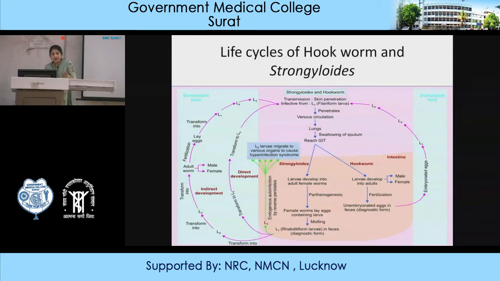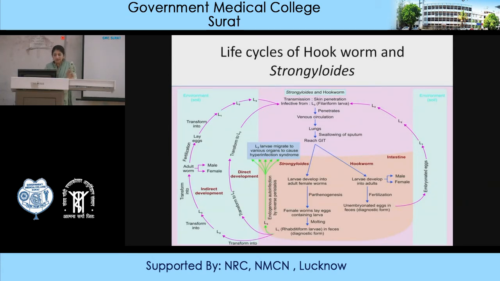In this environment again, the eggs containing larvae hatch out and transform into L1, L2 and L3, so again they are converted into the filariform larva. So the same intestinal cycle which occurs inside the body occurs similarly outside the body, in the soil environment.